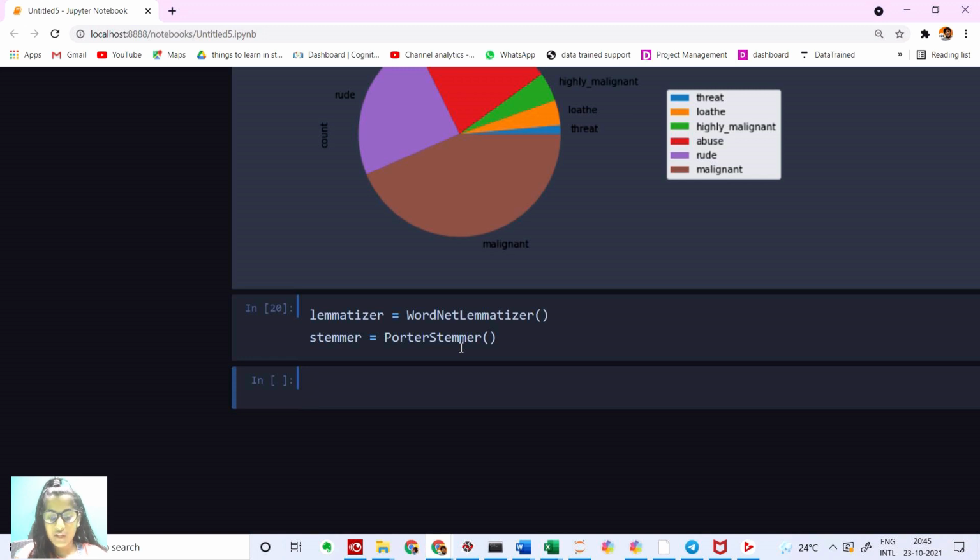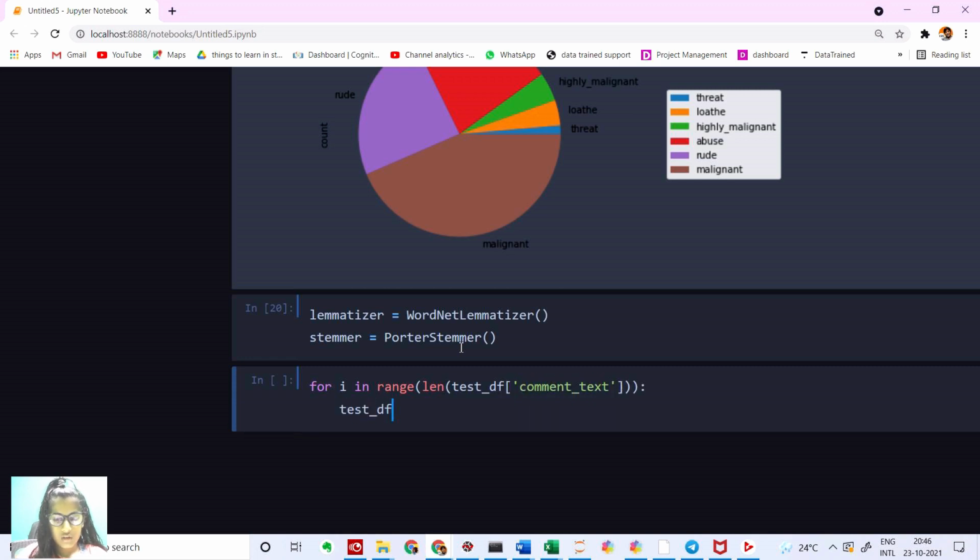So let's do that. First, we have to create a loop. I'm going to say for i in range of length of our test df of comment text. I'm going to say test df of comment text of i is equal to test df of comment text of i dot lower.